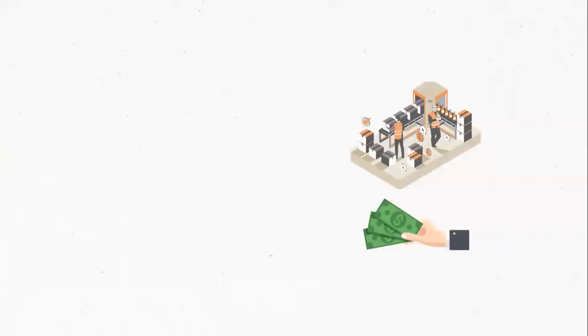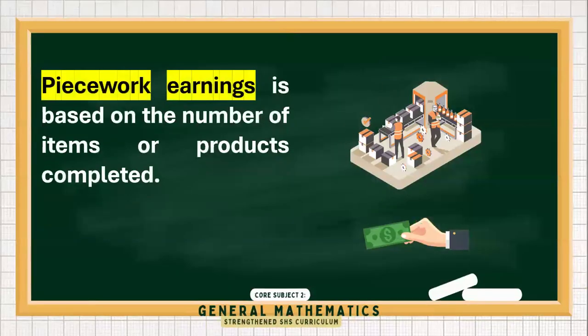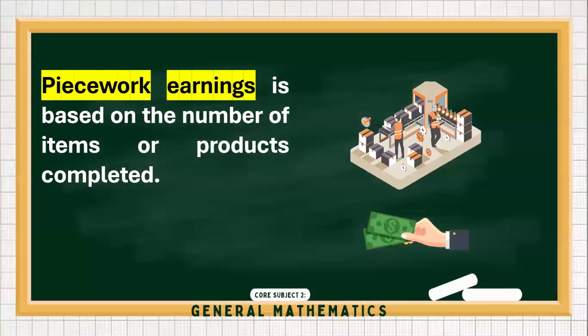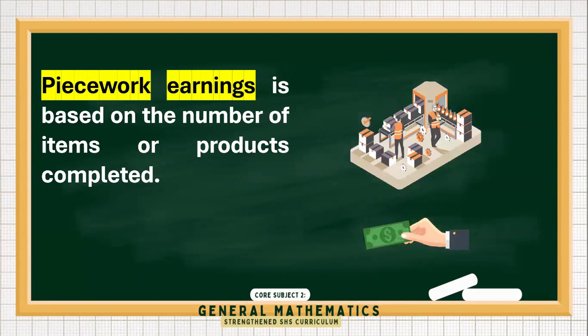So let's proceed now to the piecework earnings. This is another form of earning, but this time it will be based on the total number of items or products completed or maybe services rendered. Workers are paid for every item that they complete.